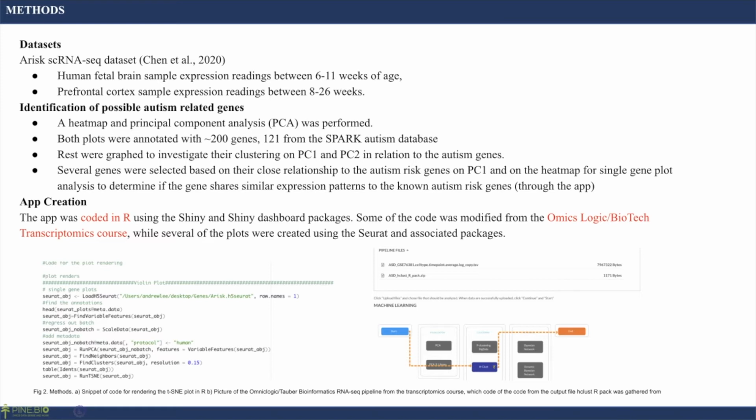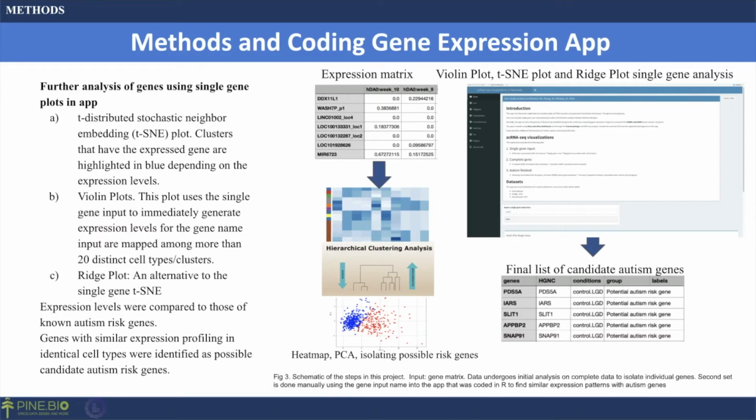The app was coded in R using Shiny and Shiny dashboard packages, and some of the code was modified from the Omnilogic Biotech transcriptomics course. To continue with the methods, I first used a t-distributed stochastic neighbor embedding plot, the t-SNE plot. And next, I also did violin plots to use single gene inputs to generate expression levels for more than 20 distinct cell types. And the next was a ridge plot, which is just an alternative to the single gene t-SNE.